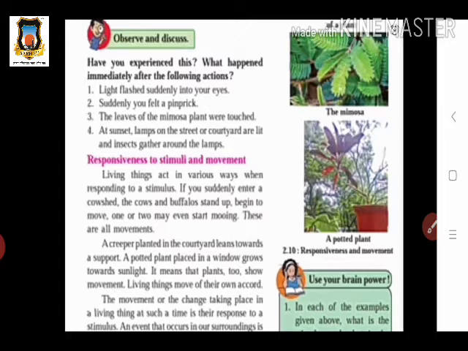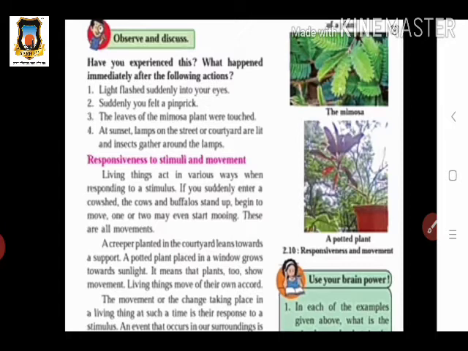So here they give us some examples. If you suddenly enter a cow shed, what happens? The cows and buffaloes stand up instantly because if we go inside, they feel that there may be some problem, so they stand up instantly. They begin to move from here and there when we enter the cow shed.